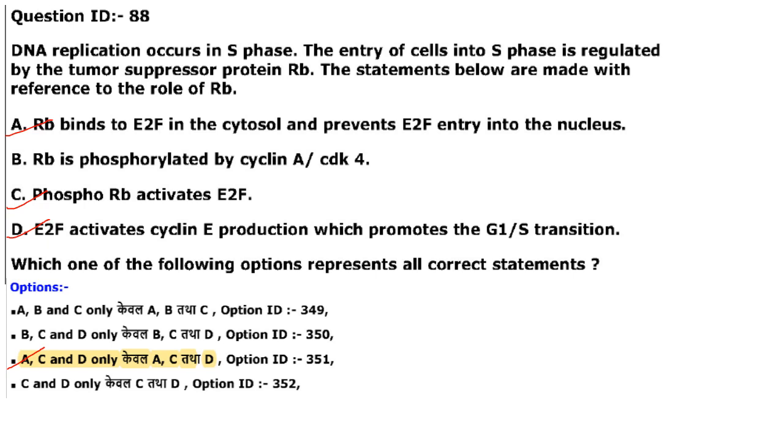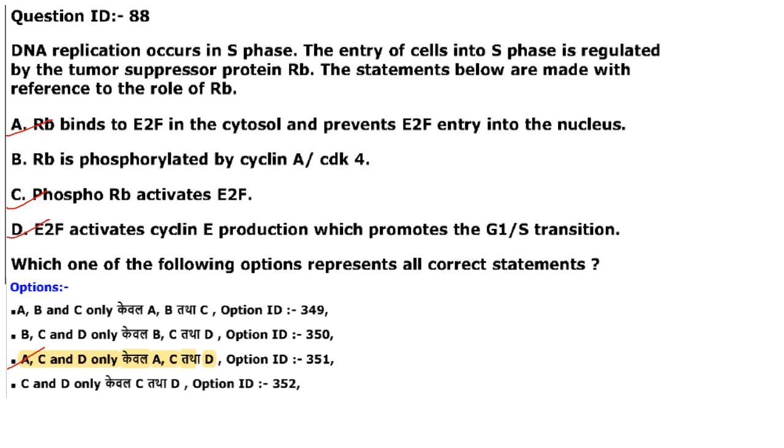Then next one. DNA replication occurs in S phase. The entry of cells into S phase is regulated by the tumor suppressor protein RB, retinoblastoma. The statements below are made with reference to the role of RB. RB binds to E2F in the cytosol and prevents E2F entry into the nucleus. That is correct.